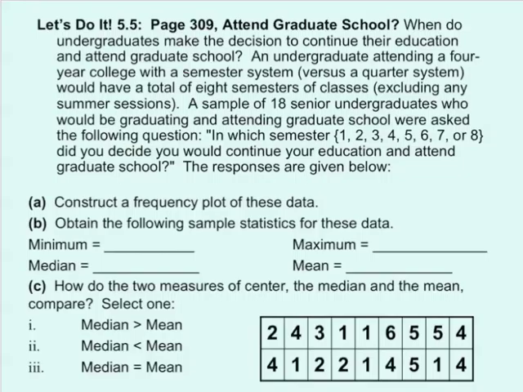A sample of 18 senior undergraduates who would be graduating and attending graduate school were asked the following question: in which semester, your first, second, third, fourth, fifth, sixth, seventh, or eighth, did you decide you would continue your education and attend graduate school? The responses are given below.